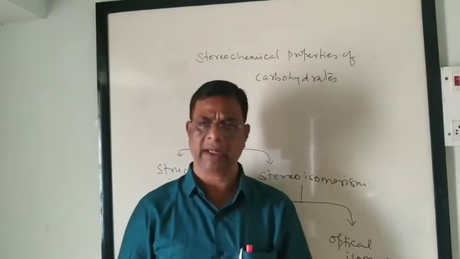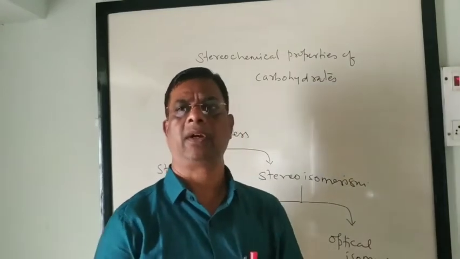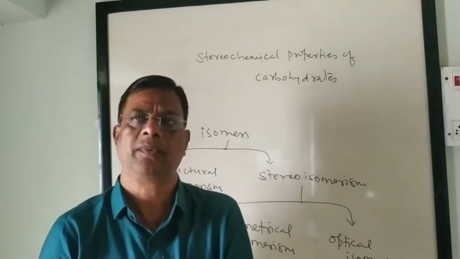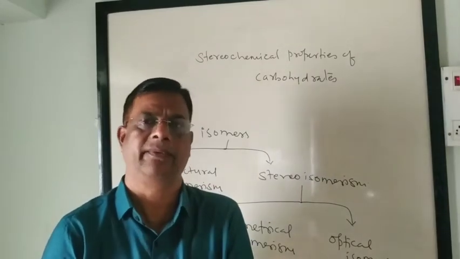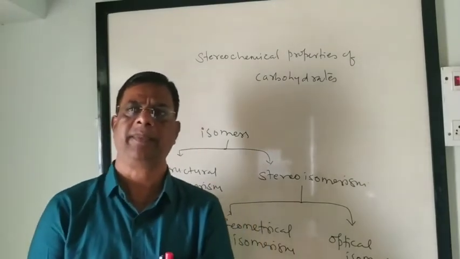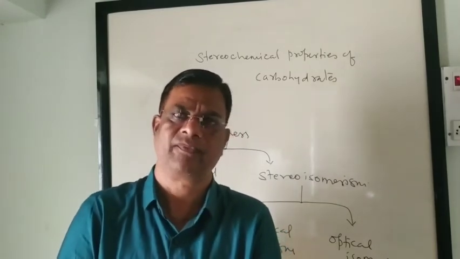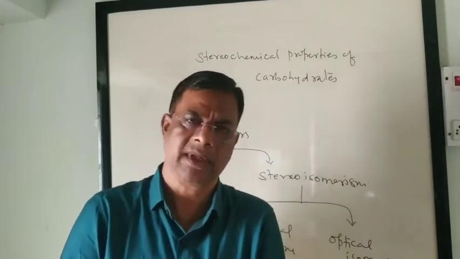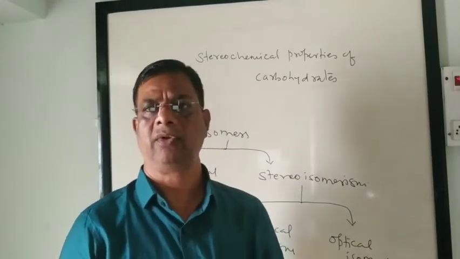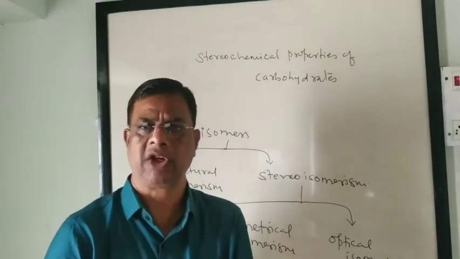For understanding this geometrical isomerism, it is necessary to imagine a plane drawn through a molecule and examine which functional groups lie on either side of the plane. When specified atoms or groups of atoms appear on the same side, the molecule is called a cis isomer. If they occur on the opposite side, the molecule is called a trans isomer. So we have a good example of this cis isomer and trans isomer.